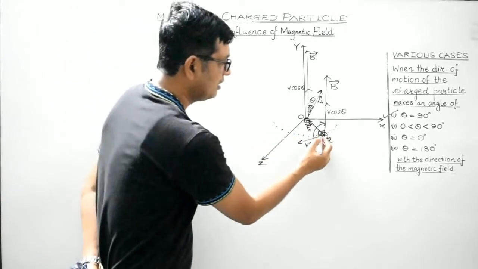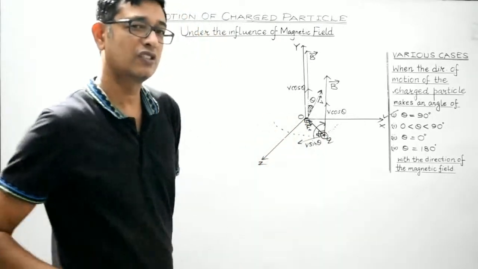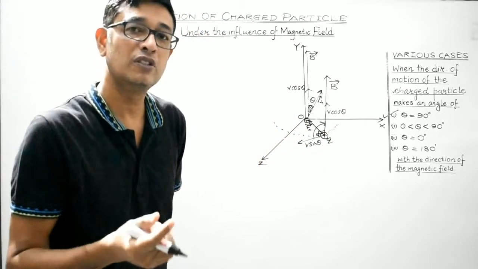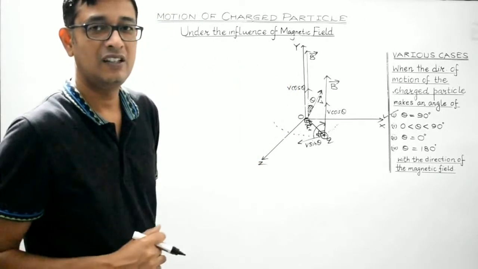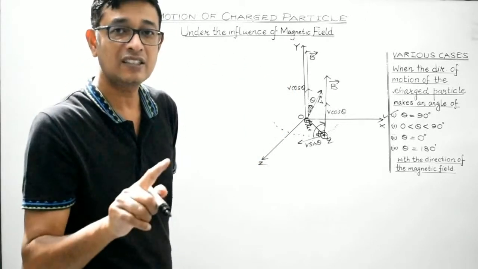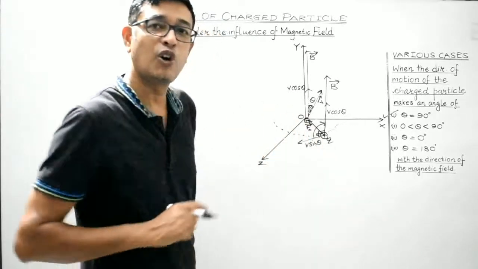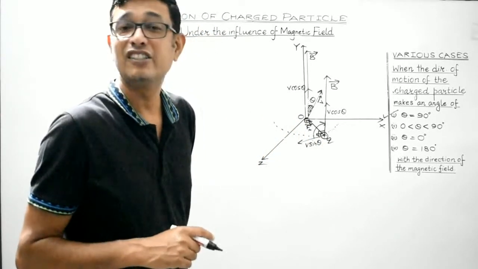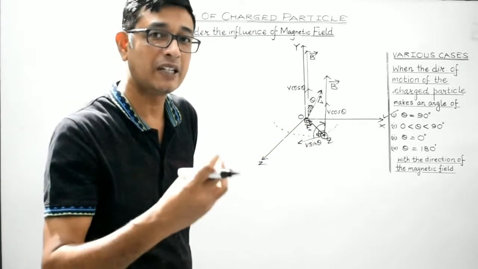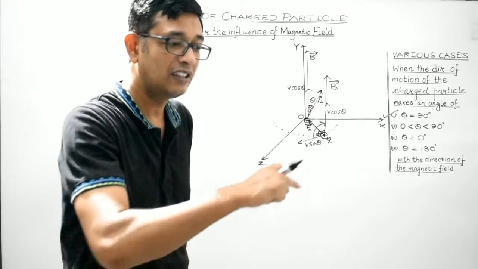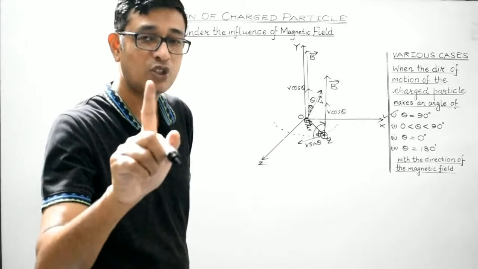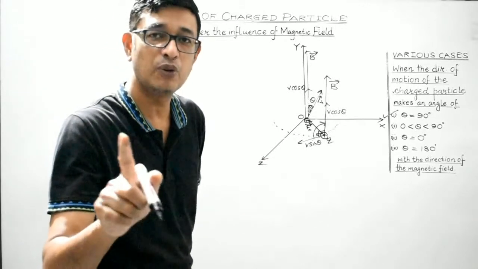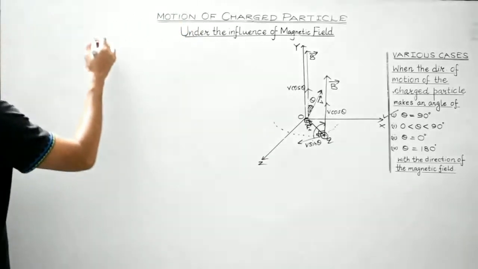Here you can easily check that the magnetic force is perpendicular to both v sin theta as well as the magnetic field. So due to this normal component v sin theta, the charged particle will experience a centripetal force which will make it follow a circular path. I am only talking about the contribution of the component v sin theta.